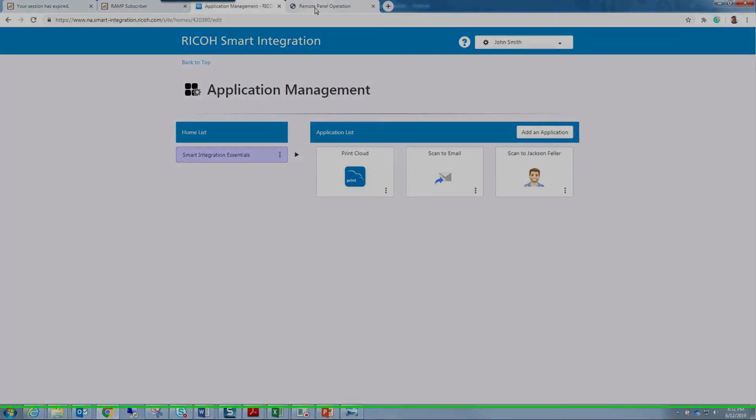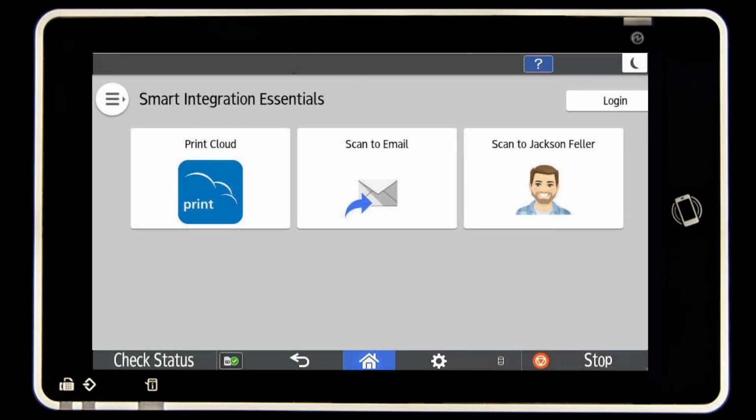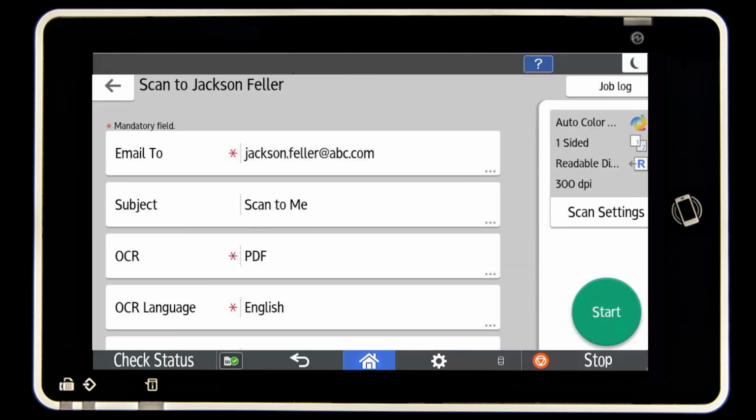The One Touch button is now available on the MFP panel. Notice the pre-configured email address, subject line, and OCR file format. Repeat steps to create additional One Touch buttons.